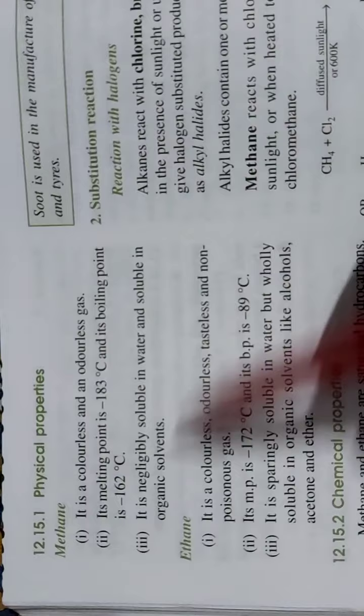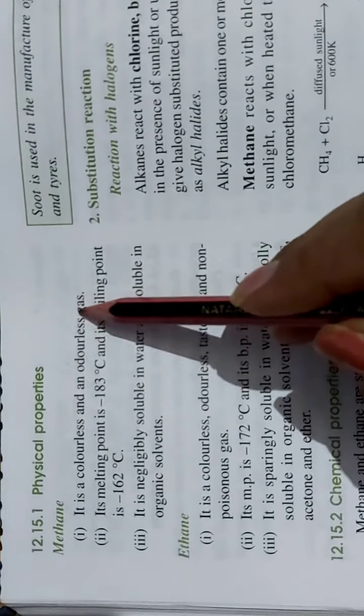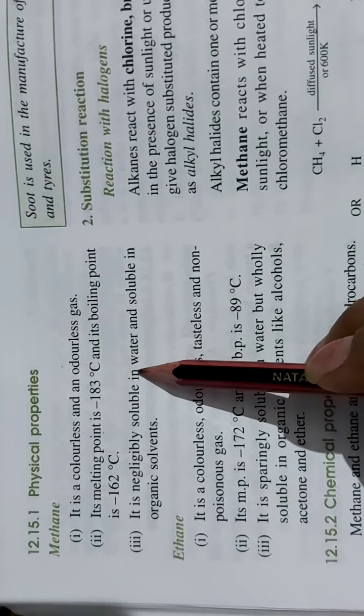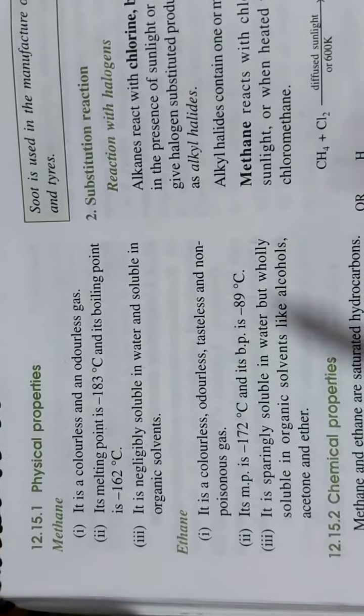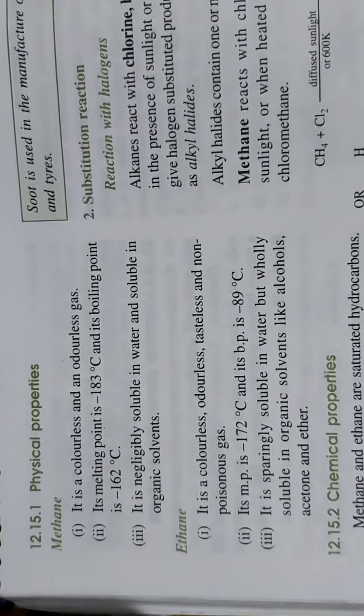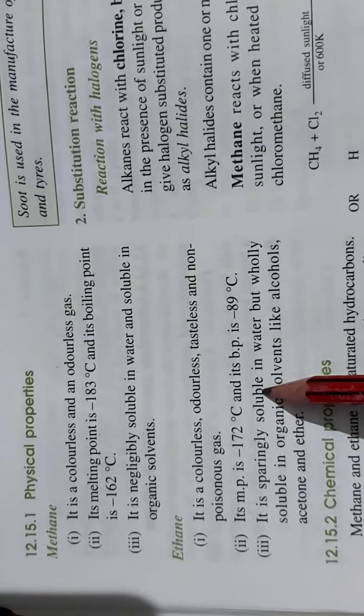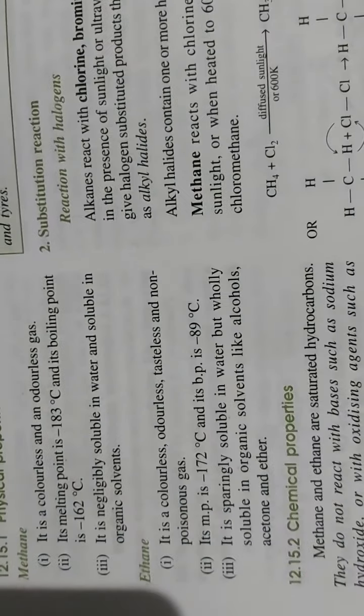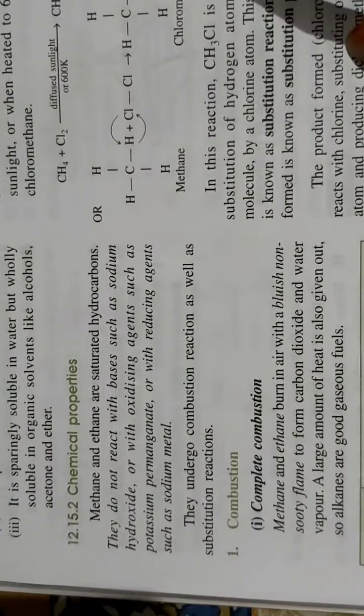Then physical properties, just take a read. Methane is colorless, odorless, melting and boiling points are given, and it is negligibly soluble in water. Same for ethane: colorless, odorless, tasteless, non-poisonous, melting and boiling points are given. Sparingly soluble in water. Sparingly means in very little amount or very less. Then chemical properties are given.